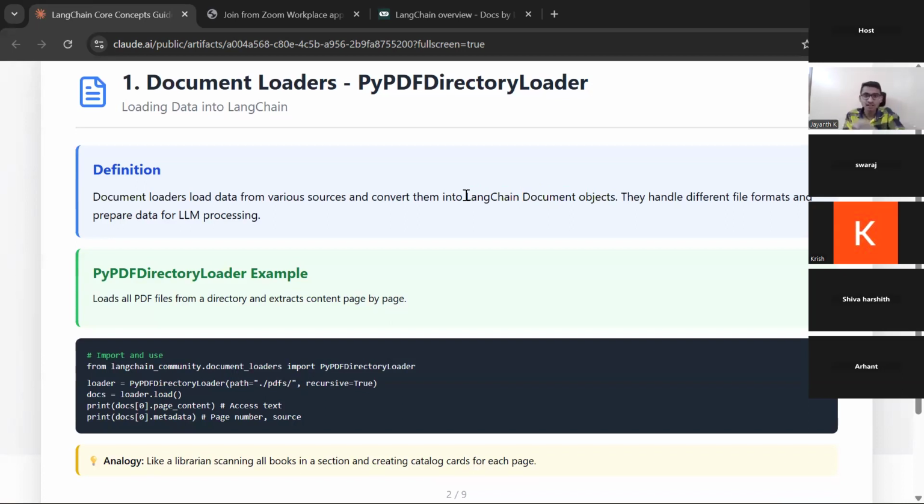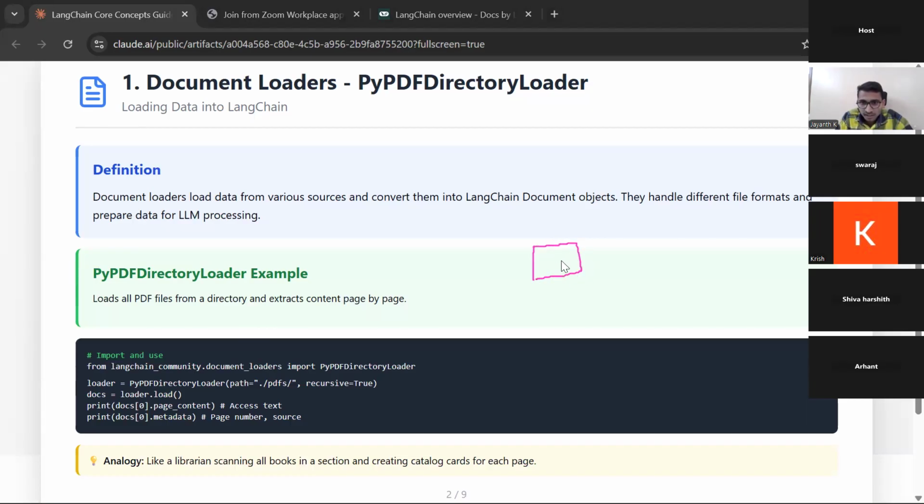Are you able to understand or not? In machine learning also, we did so much work to get the data in the right format. But now that work is automated by Langchain with just a simple import statement. Here you can see the PyPDF directory loader example I have taken. Let me take the pen. Let's say you have a directory, means you have a folder.